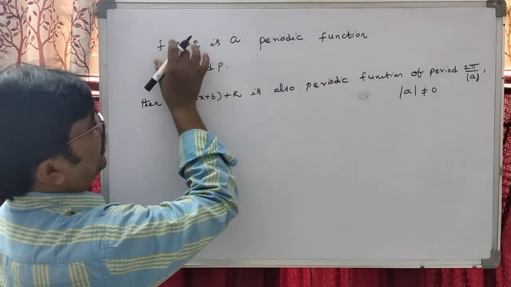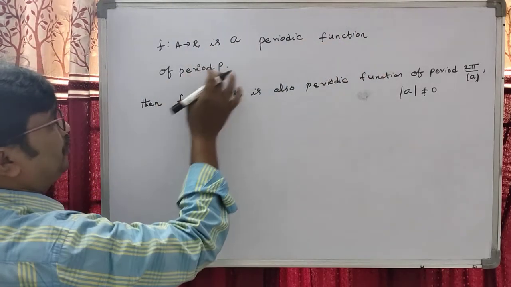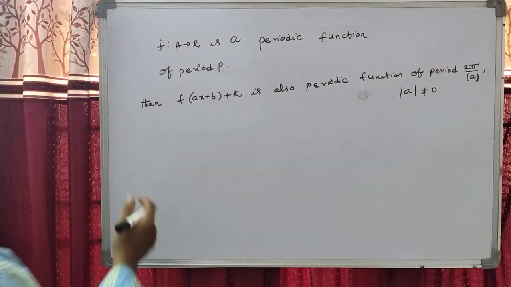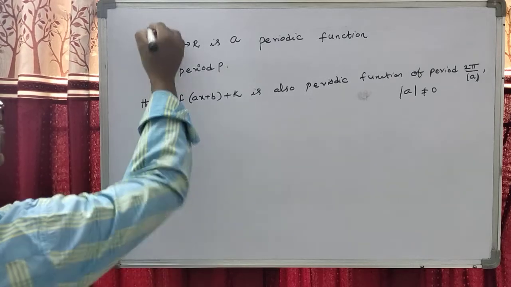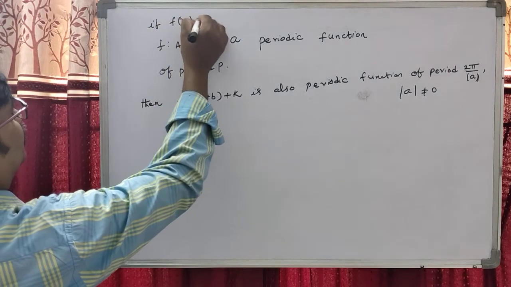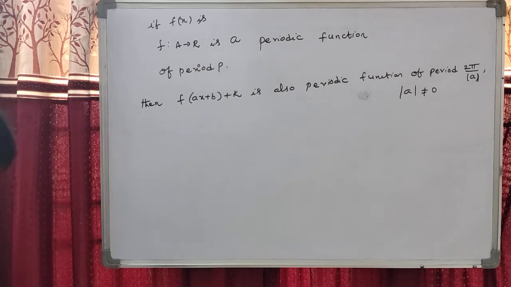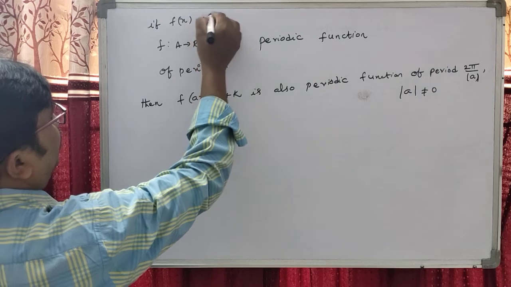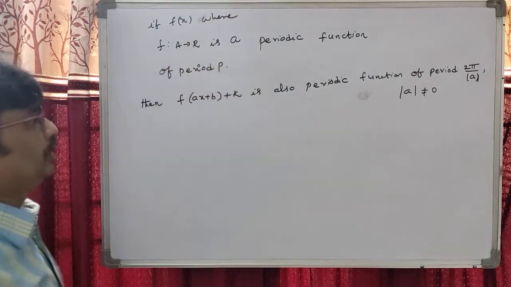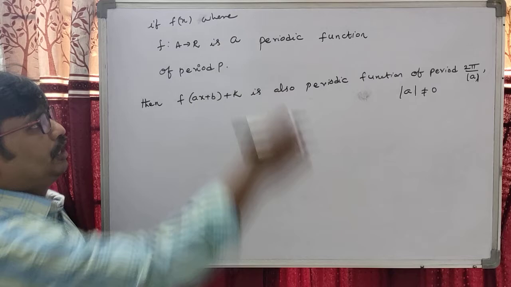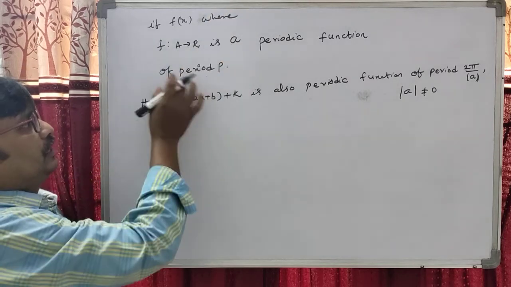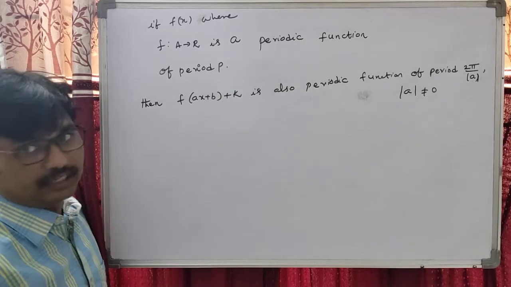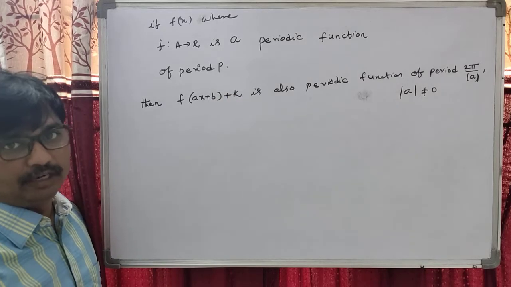If f of x, where f is mapping A to R, is a periodic function of period p, then f of ax plus b plus k is also a periodic function of period 2 pi by modulus of a.